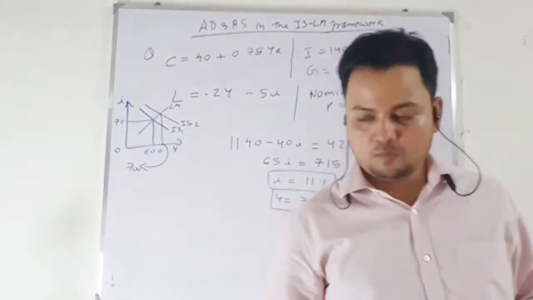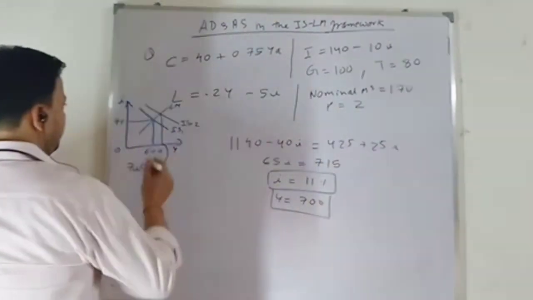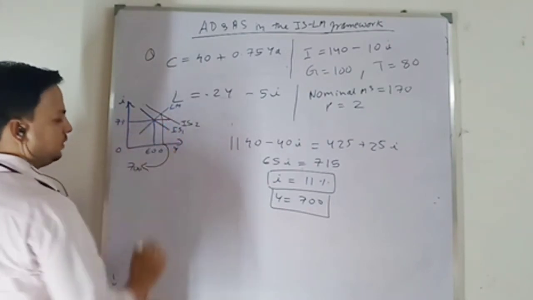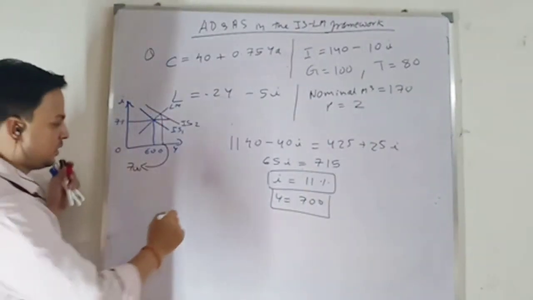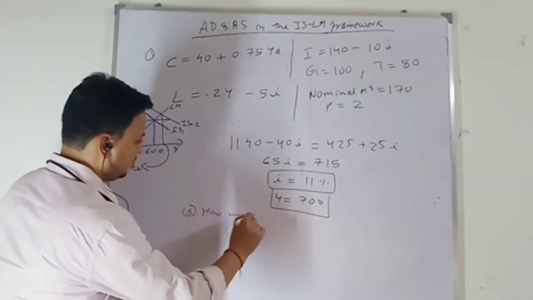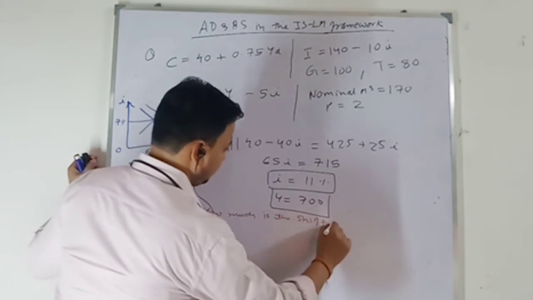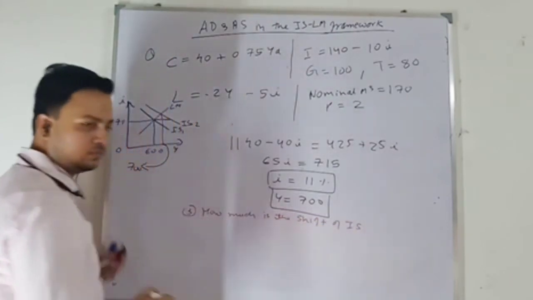Then the question is how much is the shift in IS curve? Okay. Actually my IS curve is shifted by this much. Okay. So next question is the third one. How much is the shift of IS curve? Okay.